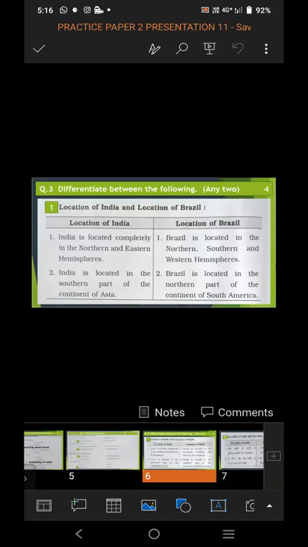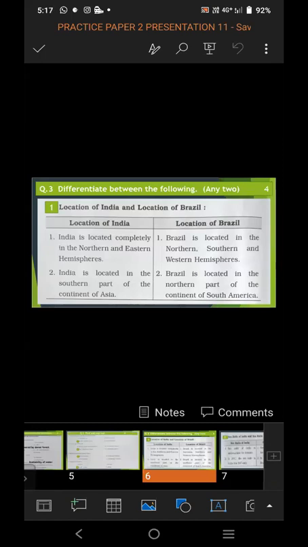Second point, India is located in the southern part of the continent of Asia, and Brazil is located in the northern part of the continent of South America. In this way, you have to differentiate between minimum 2 points.